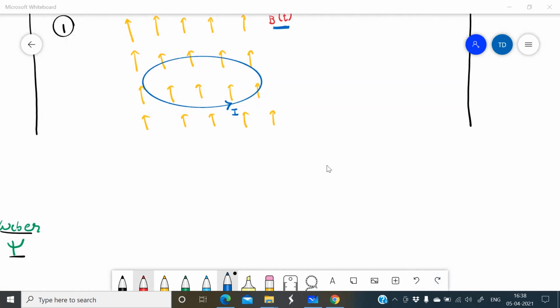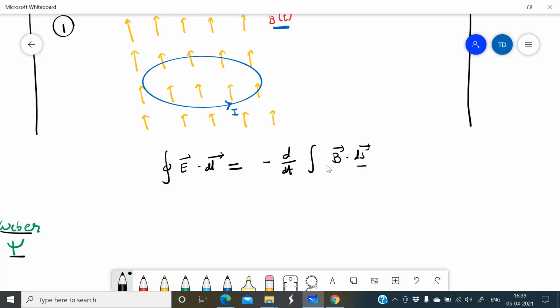To rewrite my equation, which is the integration of E into dl is equal to minus d by dt of the integration of B into ds. But here ds is constant and B is time varying.